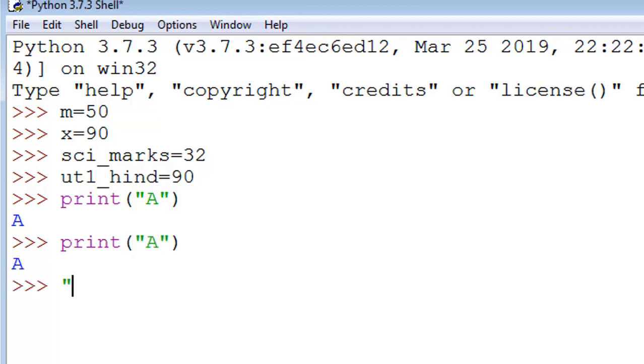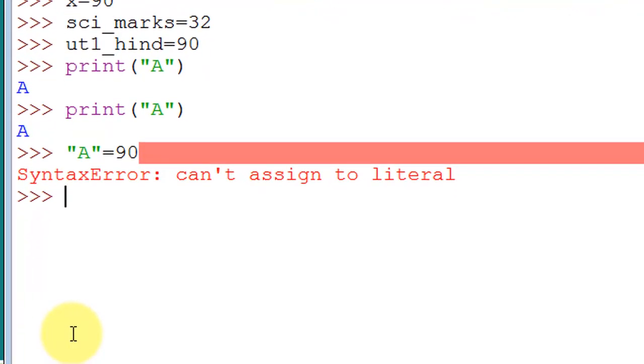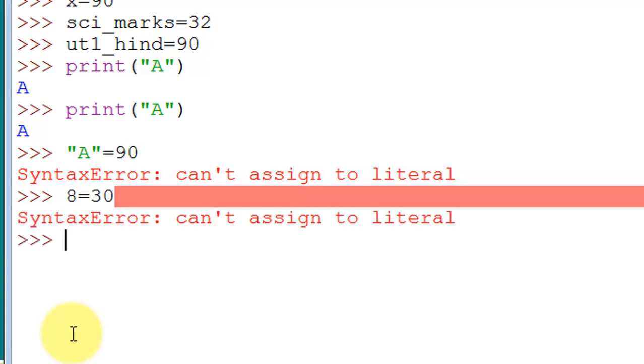And if you try to change the value of a constant, see, syntax error. We cannot assign a value to a constant. One more try. 8 is a numeric constant, and if we try to change its value to, let's say, 30, we get: cannot assign to literal, right?